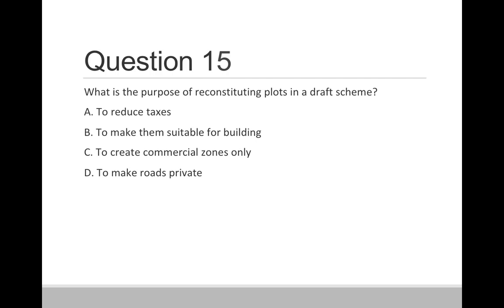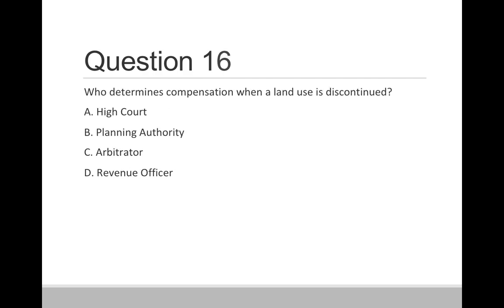Question 15. What is the purpose of reconstituting the plots in a draft scheme? Option A, to reduce taxes. Option B, to make them suitable for building. Option C, to create commercial zones only. And option D, to make road privates. So correct answer is option B, to make them suitable for building. So the reconstitution of plot, as we know, is to reconstitute in a proper shape and size so that it is buildable in the draft scheme.